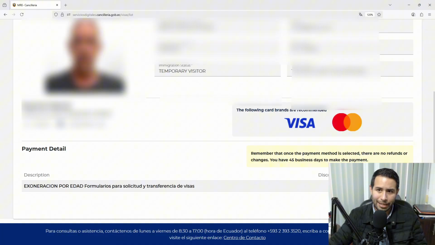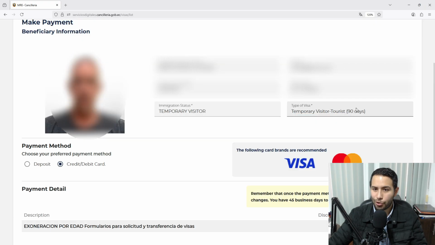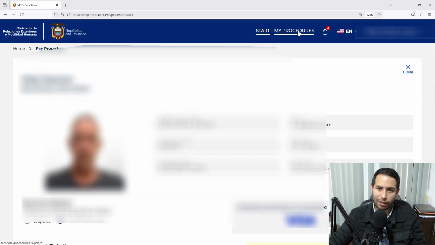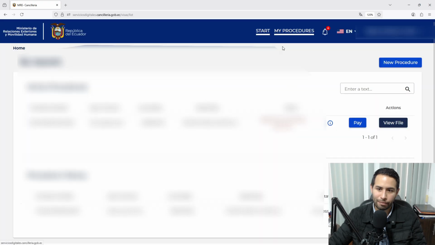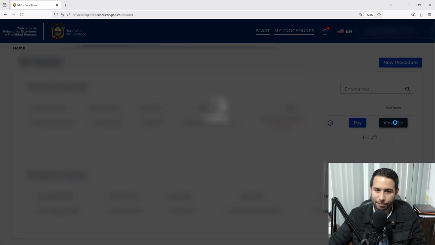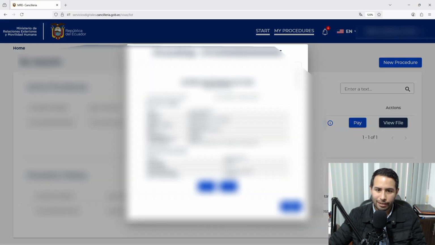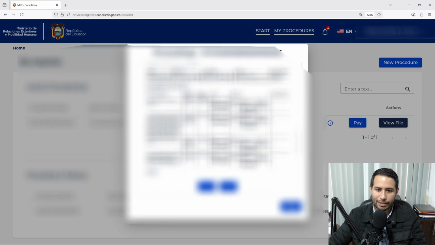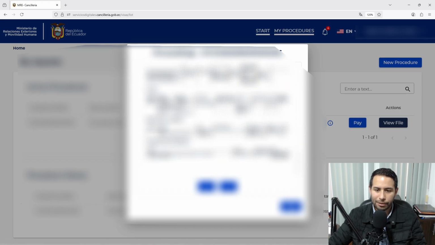You will receive an email, and from there you will have to wait. It could be between 1 week and 8 weeks, but normally it takes about 4 weeks. You can check the status in this upper section, My Procedures. You can click on View File, and you will see the status. It may start changing little by little, and it may show that someone is analyzing or that something has to be corrected.